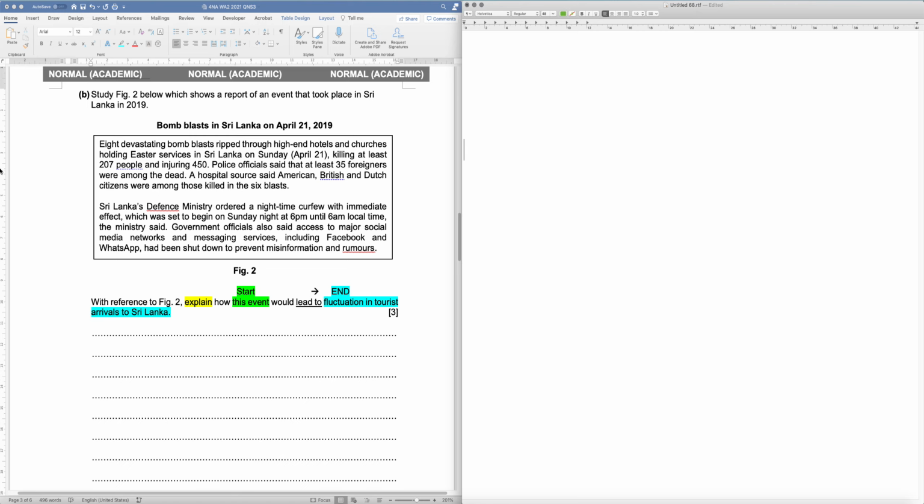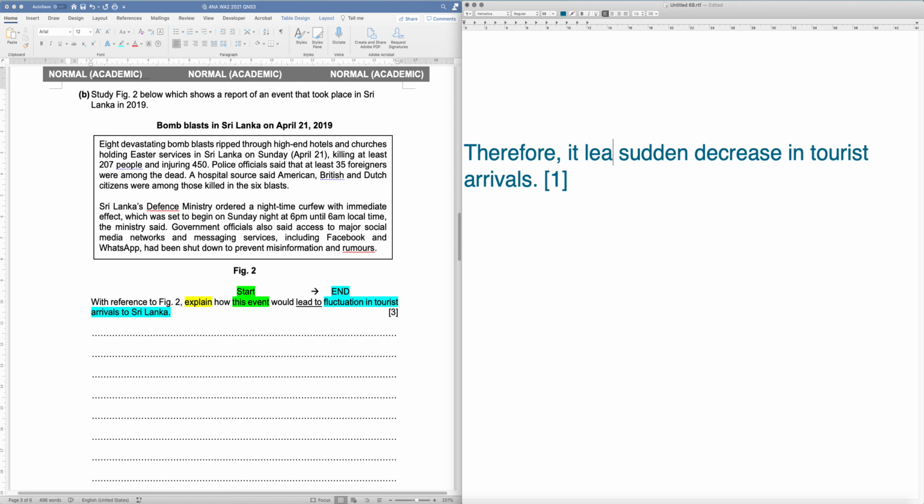Now most of you are able to explain that fluctuation means that there's a sudden decrease in tourists. Most of you can tell me decrease in tourist arrivals, but you forgot to mention the sudden. So most of you managed to end off with saying this: therefore, it leads to a sudden decrease in tourist arrivals.